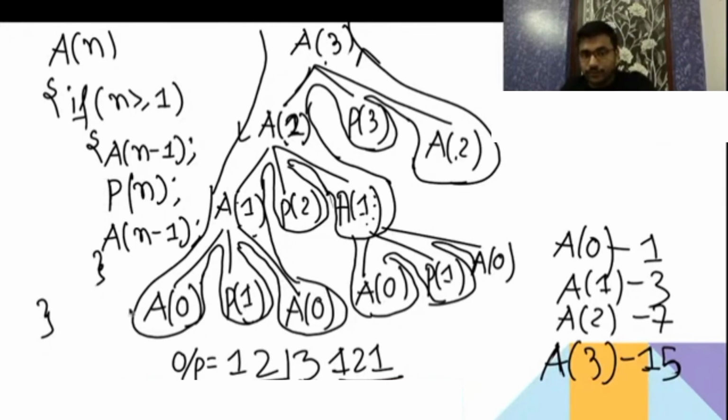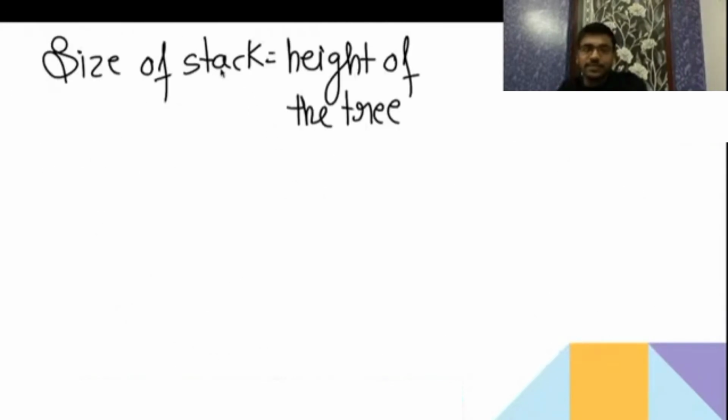If it is 0, only 1 height. If it is 1, 2. If it is 2, then 3. If it is 3, then you require 1, 2, 3, 4. So n plus 1. Understood? So n plus 1 size we require. So the size of the stack is equal to the height of the tree, that is, here n plus 1.